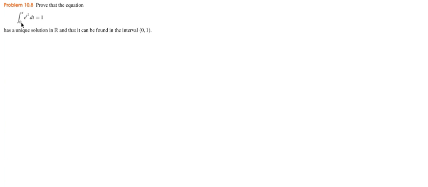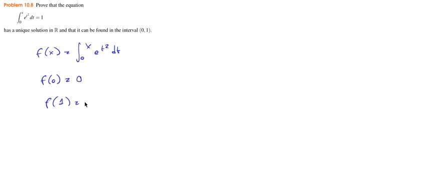for instance, it's obvious that if we call f this integral, between 0 and x of e to the t squared dt, f at 0 is going to be 0, obviously. And it seems obvious that when x gets big, it gets greater than 1, because this integrand becomes greater than 1. So then this is going to be greater than the minimal value this takes, and so for instance at 1, f at 1